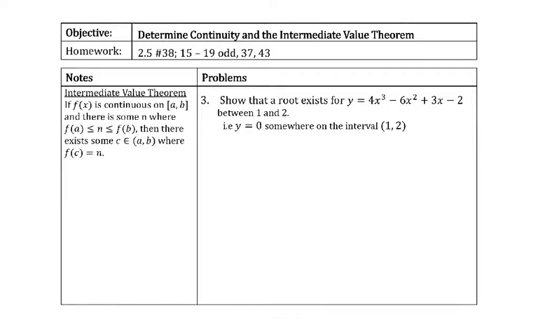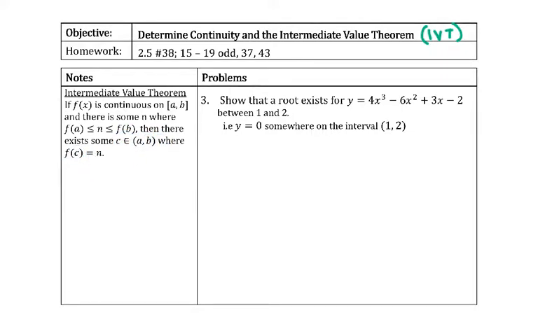Now, another thing that we worry about with continuity is the intermediate value theorem. So you might have seen this abbreviated as IVT. I'm just fine with that, as is AP. So if you want to abbreviate intermediate value theorem as IVT, go for it. The intermediate value theorem says that if f of x is continuous on an interval from a to b, and there's some n that's in between the f of a and f of b, the endpoints, then there's some c in a or b where f of c is equal to n.